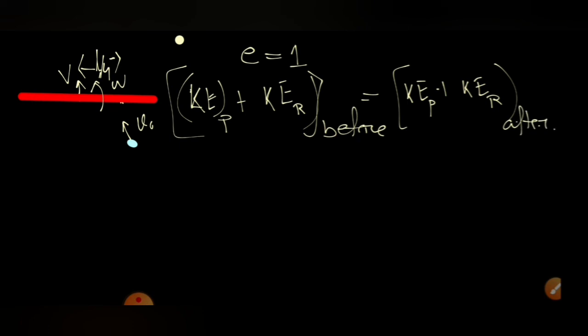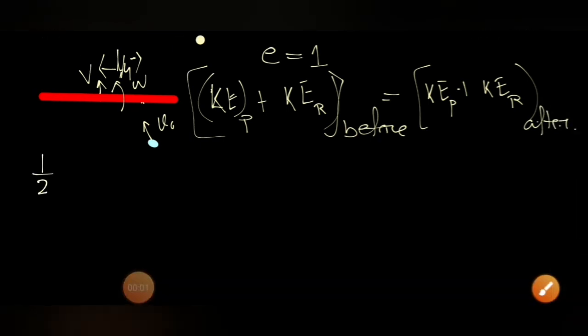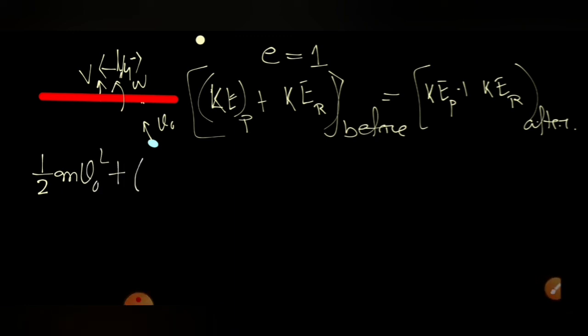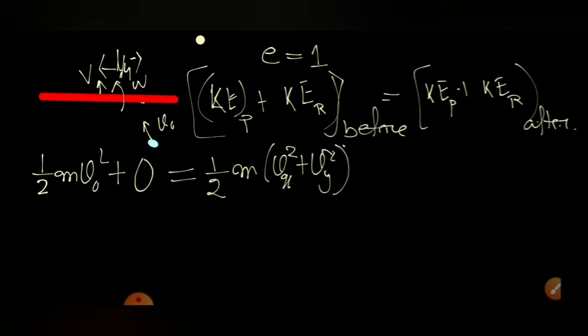So this we substitute in: before collision, the energy will be equal to half m v naught square, and the rod was at rest. This should be equal to, after the collision, the particle moves with the velocity Vx i plus Vy j, the speed square equal to Vx square plus Vy square for the particle, and for the rod we have to write half M Vcm square.